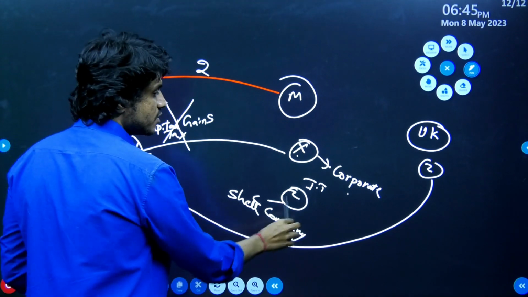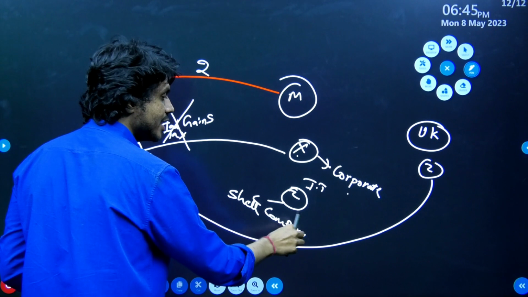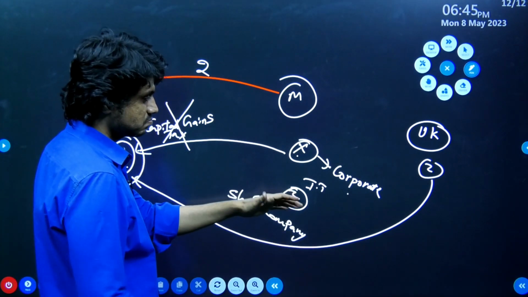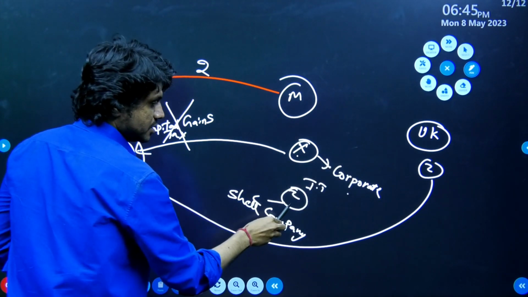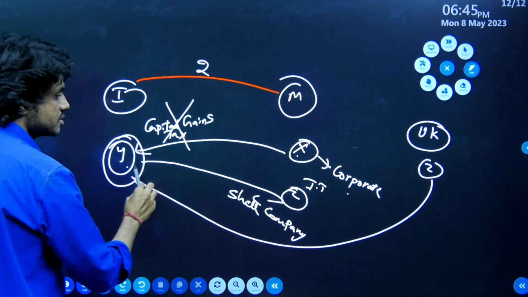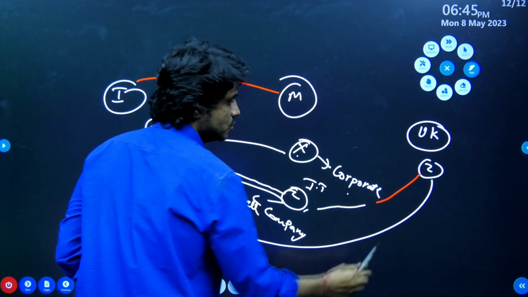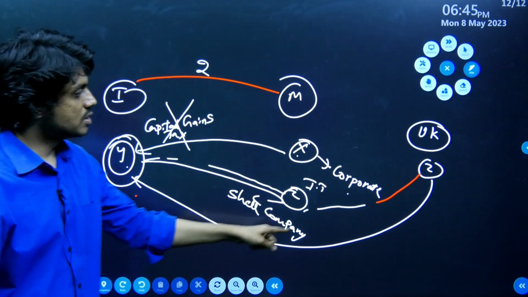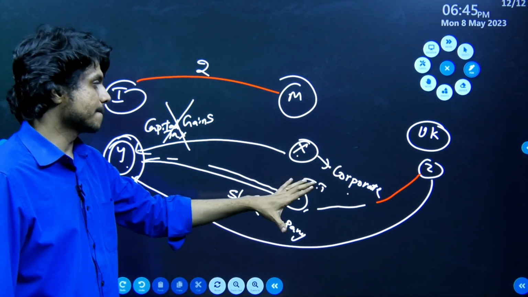Their purpose is only tax avoidance. They do not have any actual economic activity. Just a hollow company which is not doing any activity. This company will be set up in Mauritius, and now they will buy the shares, and whatever income they receive they will transfer back to the UK. This is how evasion or avoidance of tax is happening.